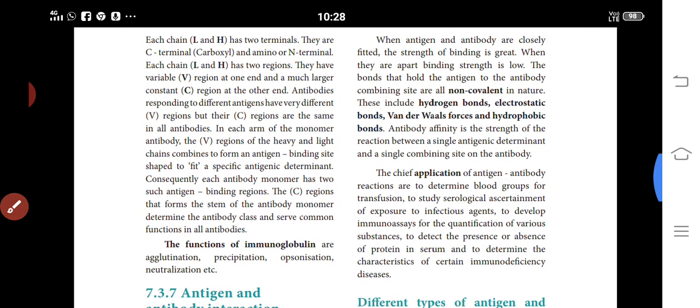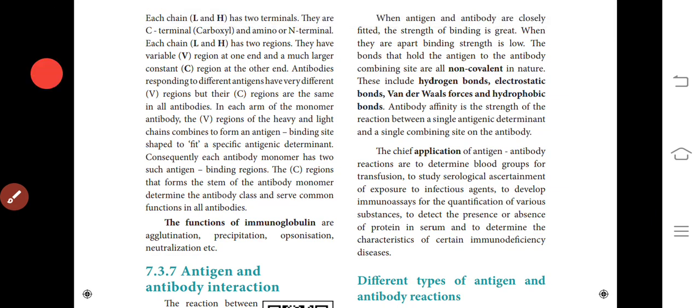The chief application of the antigen and antibody reaction is to determine blood groups for transfusion. For example, A group, B group, but the O group is a donor for all the groups, so O is called the universal donor. Other uses include serological assessment to expose infectious agents, immunoassays for the quantification of various substances, determining the presence or absence of protein in the serum, and determining the characteristics of immunodeficiency diseases.